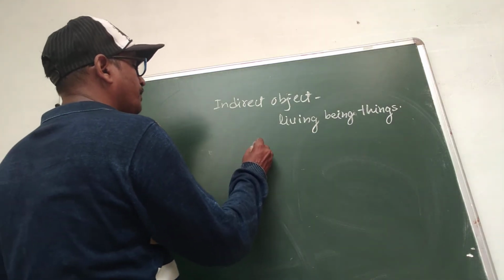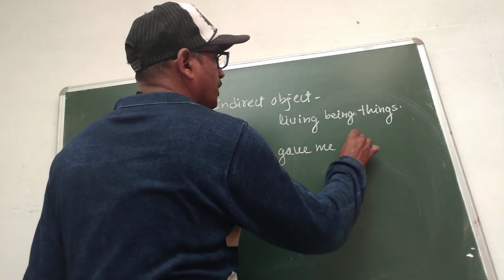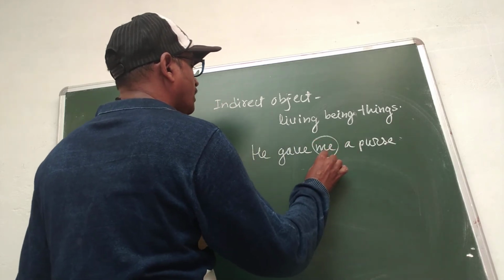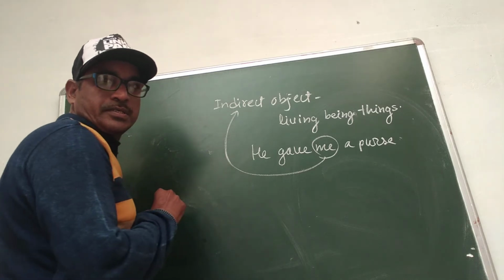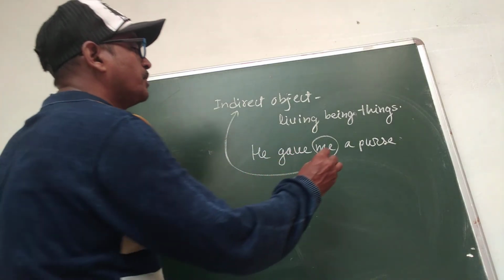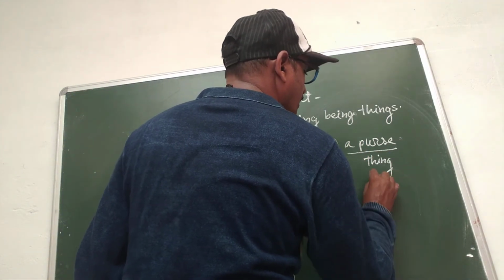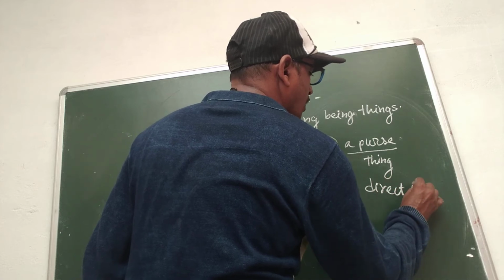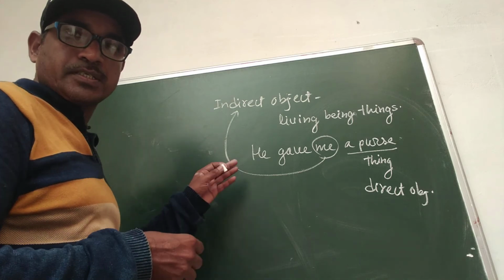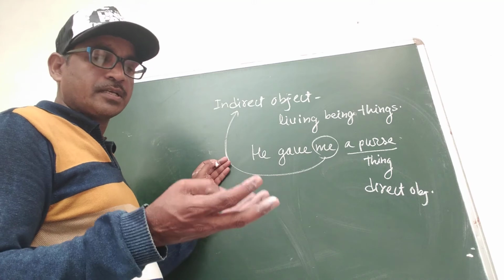For example, he gave me a purse. Here me is the indirect object because it is a living being, and a purse is a thing, so it is the direct object. So it is a part of the sentence. All are parts of the sentence.